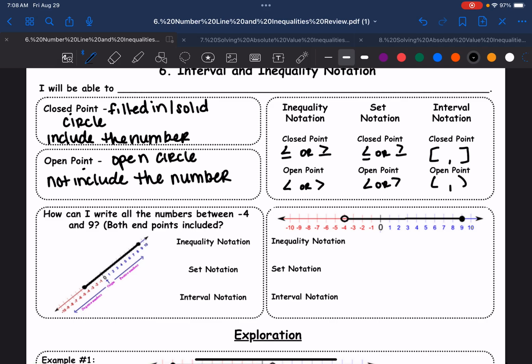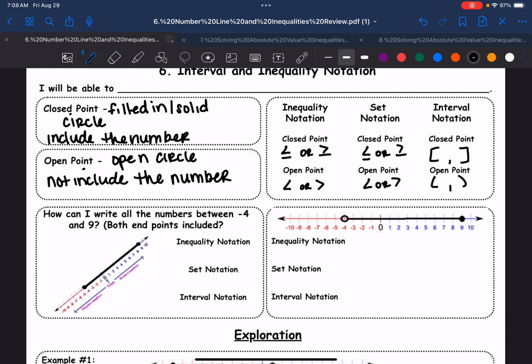We can have infinity in the interval notation, and infinity, somebody in my third period class said it very well yesterday. Infinity is a concept in this sense, not necessarily an exact number, because infinity, negative or positive infinity, is an infinite possibility of numbers. And so we can't use brackets. We're never going to quote unquote include infinity. We're always going to have them with parentheses. So your infinities in your interval notation should never have brackets. They should always have parentheses.